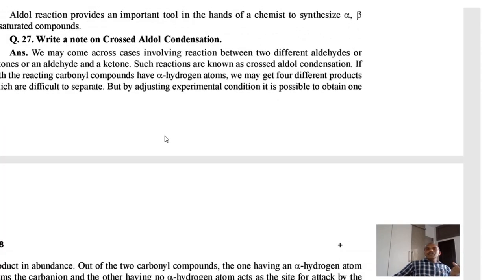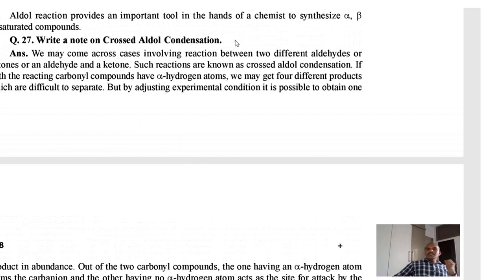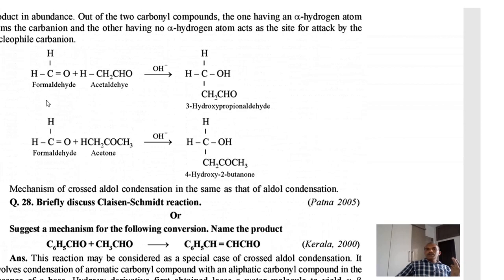Now you can see here the cross condensation reaction. What does cross condensation reaction mean? We have earlier seen that two acetaldehyde molecules combine to form beta hydroxyaldehyde. Here the two starting molecules are different. Here you can see formaldehyde and acetaldehyde.